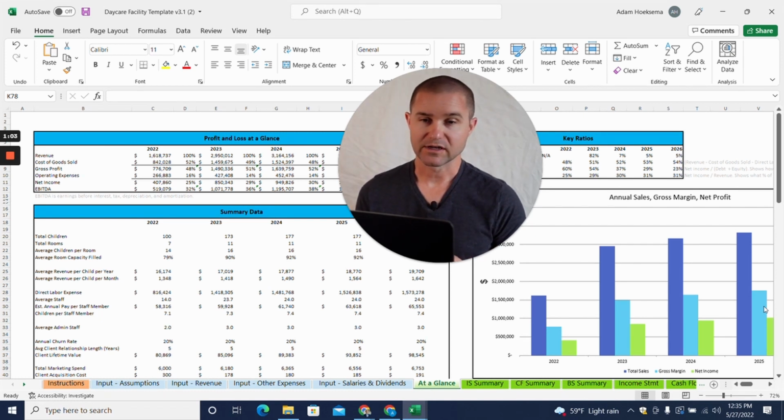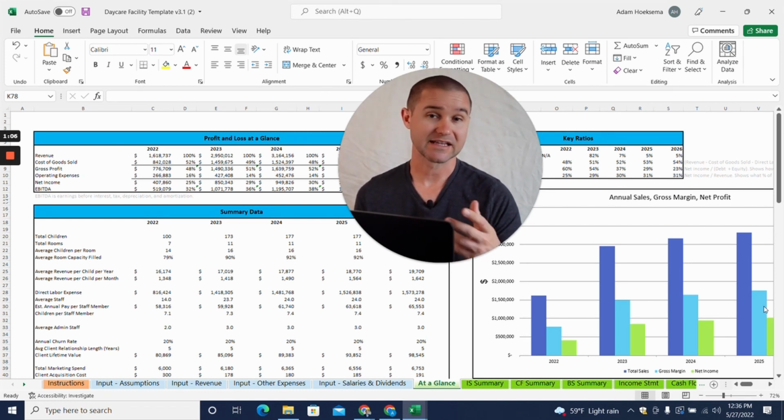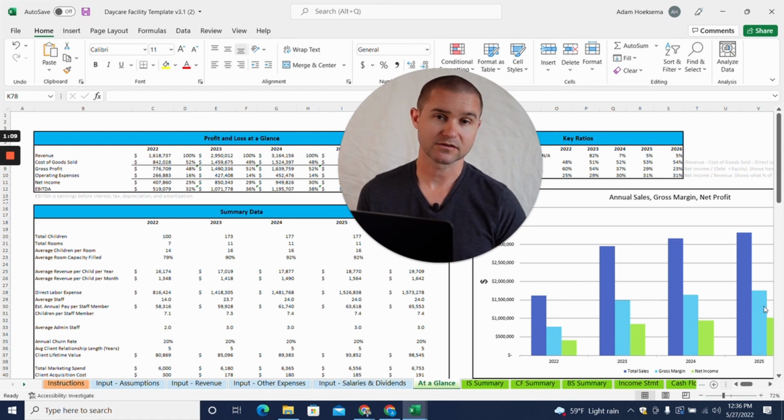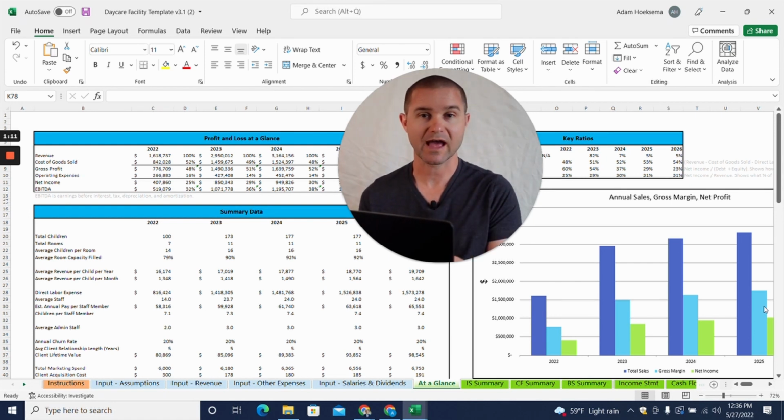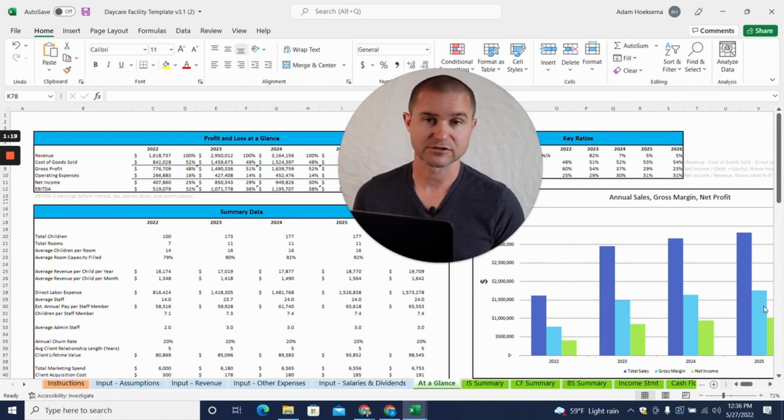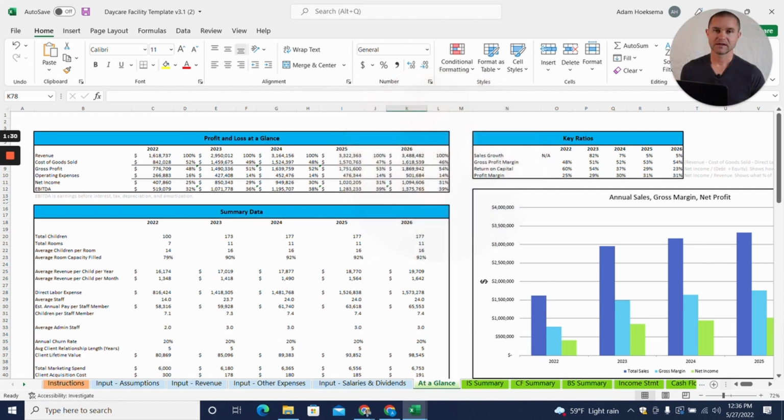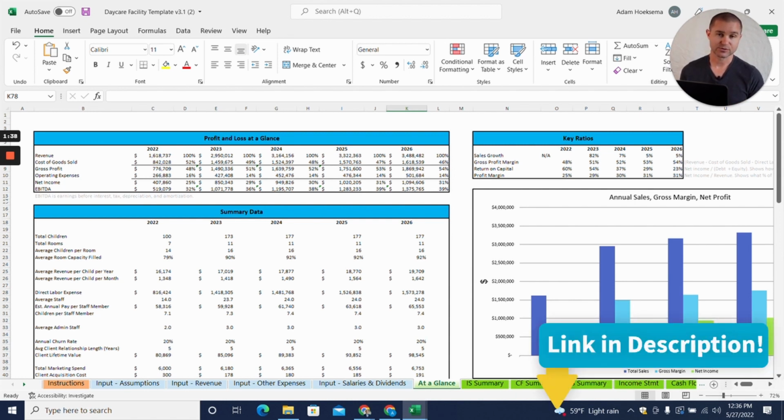So what I'm going to do today is walk you through an example or a sample franchise disclosure document, show you where to get the right information, and then show you how to fit it into one of our templates. Or this could be useful for your own template, or if you're building something from scratch as well. Let's dive in. So I'm using our daycare facility template today, and I'll link to this template in the description of the video below. And so you'll be able to go grab this particular template if you want it.